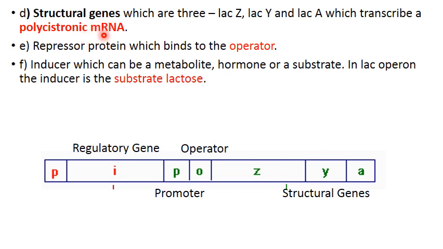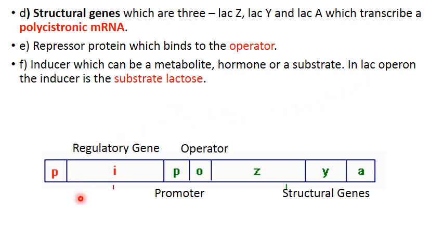And then other parts will be the repressor protein that is synthesized by the regulatory gene, and that is going to bind to the operator and stop transcription. And inducer will be needed if we want to switch on the genes, and that can be a metabolite, a hormone or a substrate. In lac operon, the inducer is the substrate lactose.